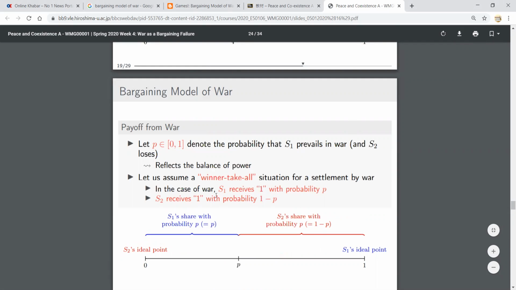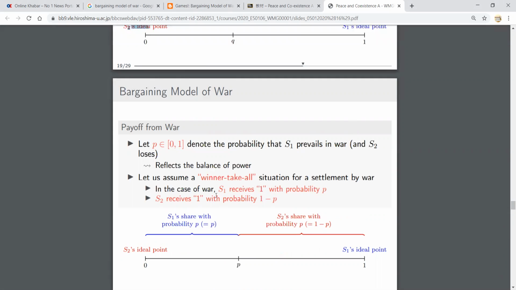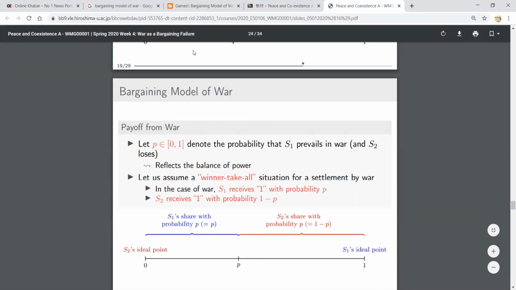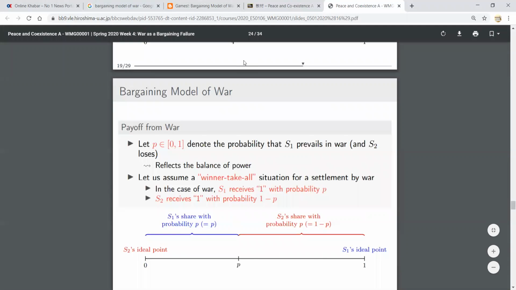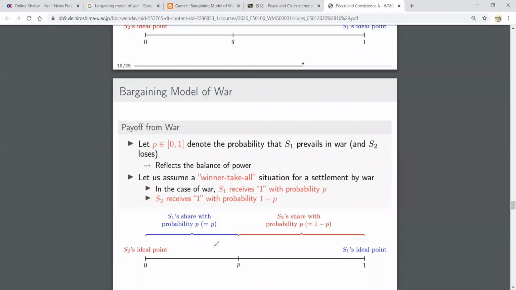Let's take P as the probability that S1 prevails. S1 will win the war. Probability is always from 0 to 1. The maximum probability is always 1. If the probability of S1 winning is P, then S1's share will be from here to here, and S2's share is definitely, if the whole is 1, then 1 minus P. The S2 share is 1 minus P. This we can see here.